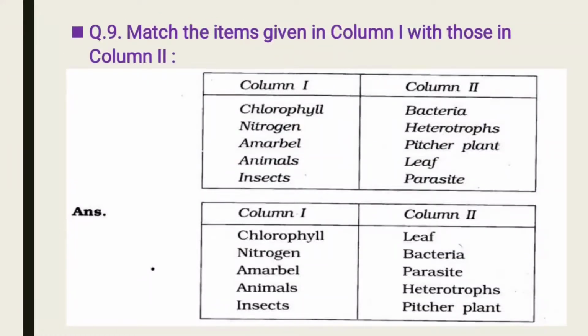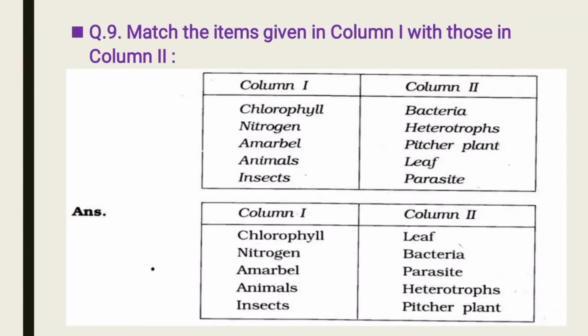Question number 9. Match the items given in column 1 with those in column 2. Column 1 has chlorophyll, nitrogen, amoeba, animals, insect, and column 2 has bacteria, heterotrophs, pitcher plant, leaf and parasites. First, chlorophyll is present in leaf, so you will join chlorophyll with leaf.